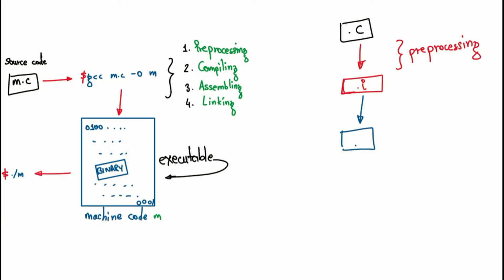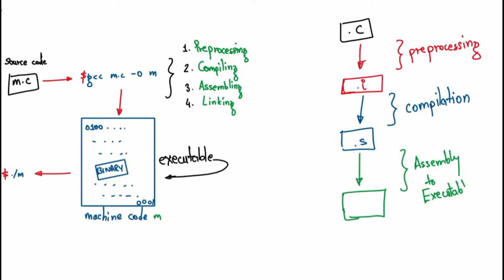Now this code is converted into .s, and this is called compilation. Then this .s code is our assembly code. This assembly code will then be converted to an executable. In the middle of it, if we want, we can do linking, because all files are not always created at the same time.